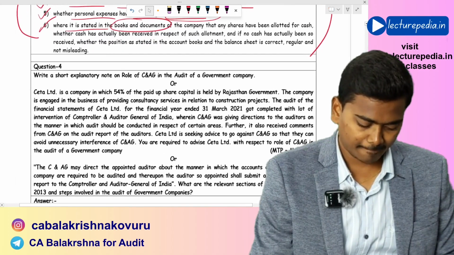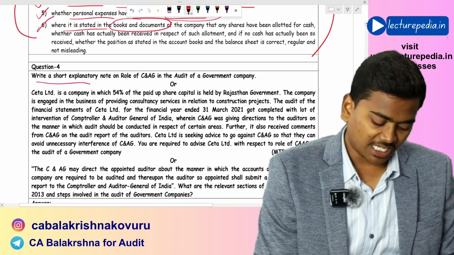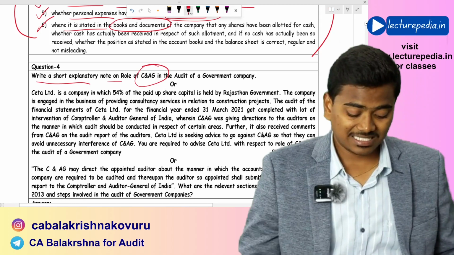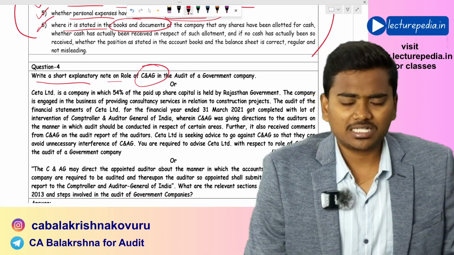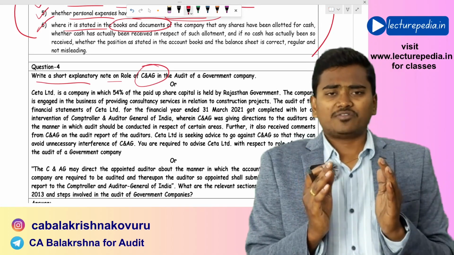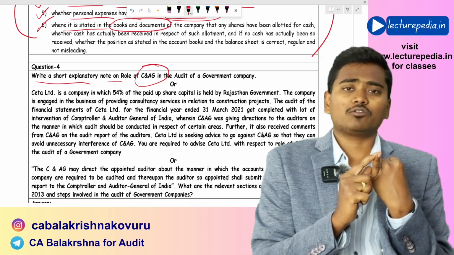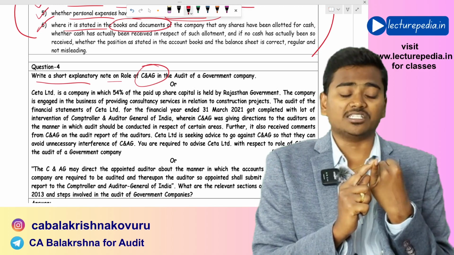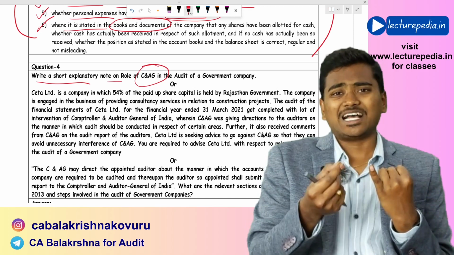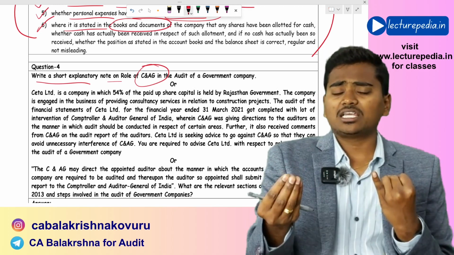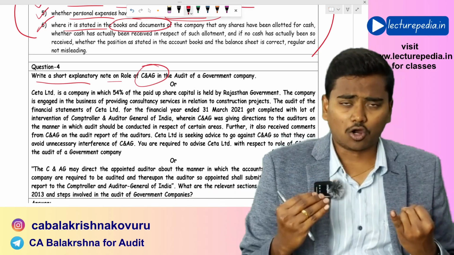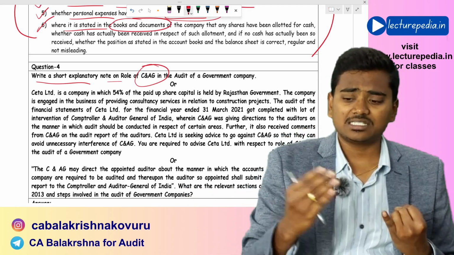Next, write a short explanatory note on the role of C&AG in the audit of a government company. What is the role of C&AG in the audit of a government company? First of all, appointment of the auditor of a government company will be done by C&AG, and after the auditor has been appointed, that auditor will conduct the audit as per the directions given by the C&AG, and he will submit the report.